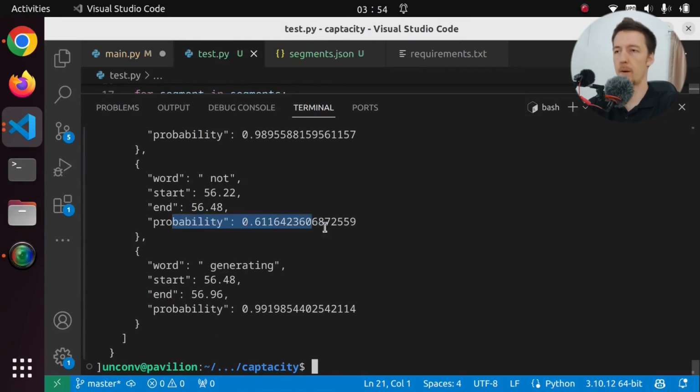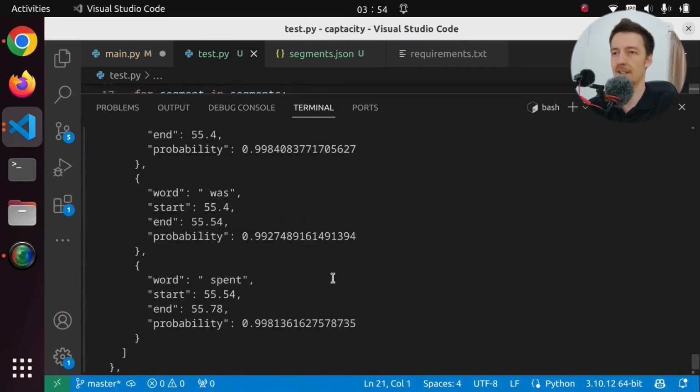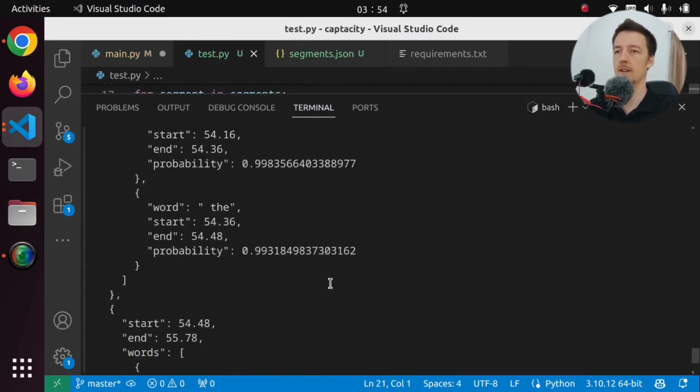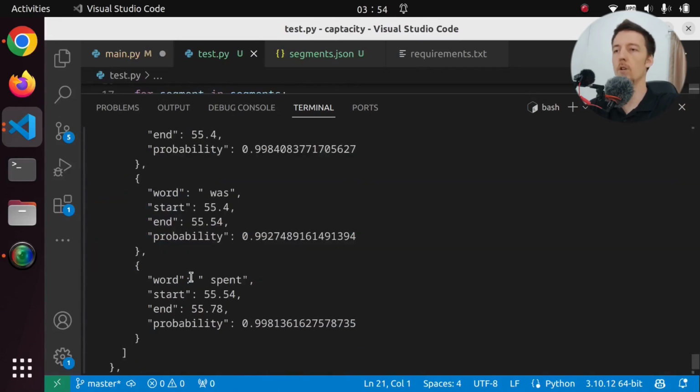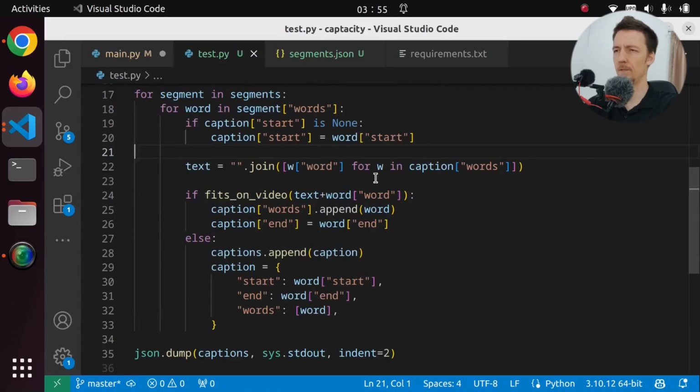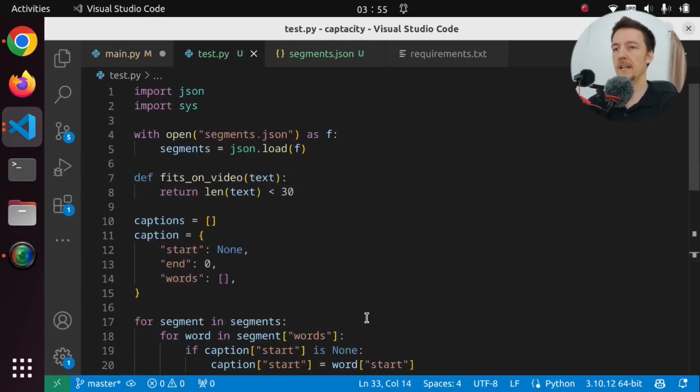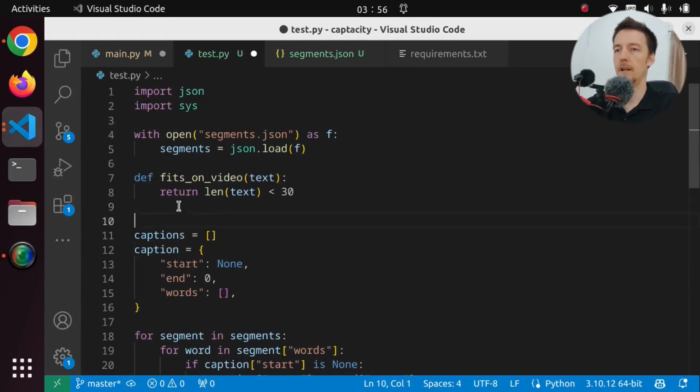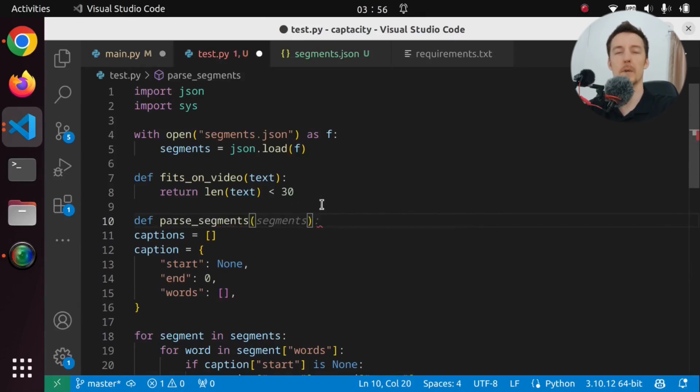And now we have this probability here as well. I guess we can save it there. I don't really care. But yeah, now we have all this data. Maybe I want to get rid of the probability. Do I? Maybe not. I mean, I guess it doesn't really matter. So let's make this like a function. Let's call this parse segments. Or what should it be called? Yeah, let's call it parse segments.